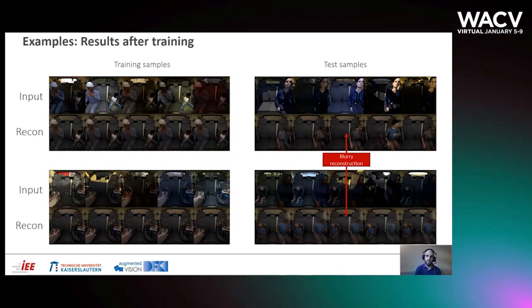On the left-hand side, the model can remove all illumination and background information from the training samples. However, this approach does not work reliably on test images, as you can see on the right-hand side. The blurry reconstruction is a blurry version of the nearest neighbor in the latent space.